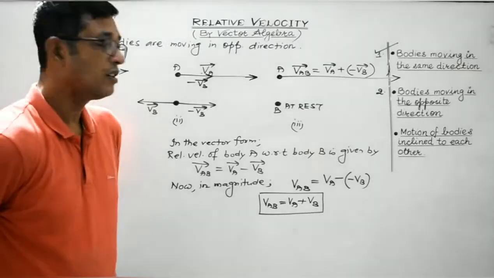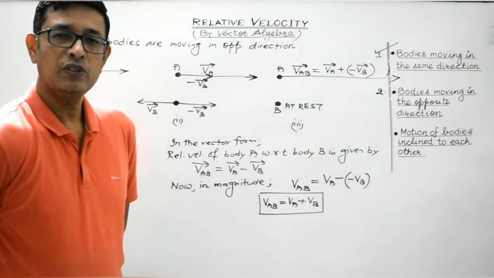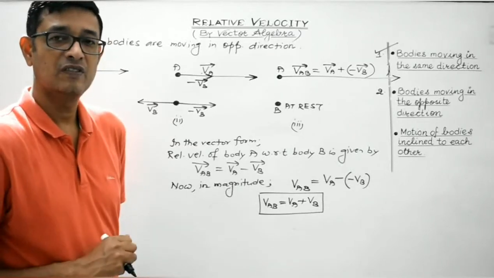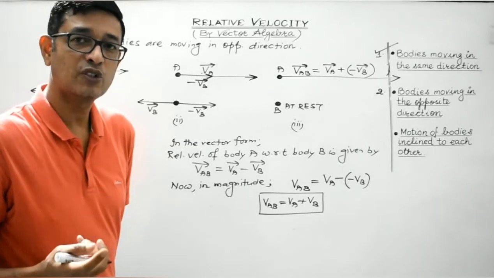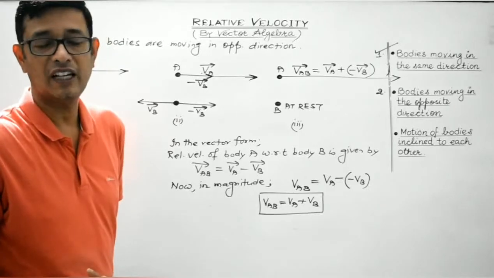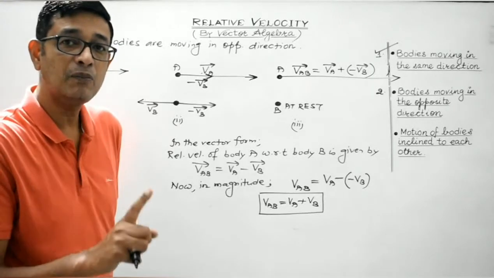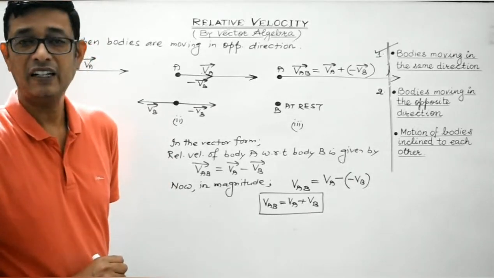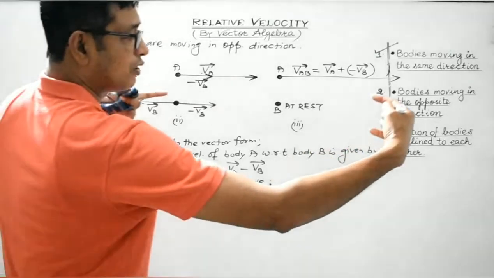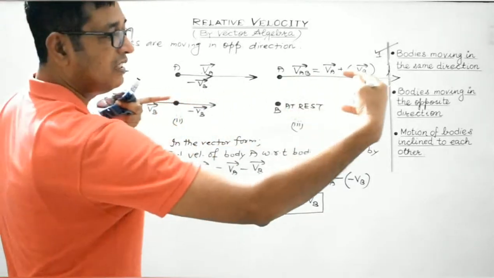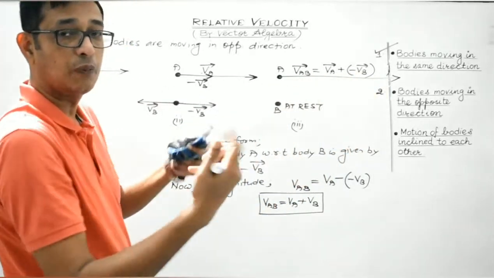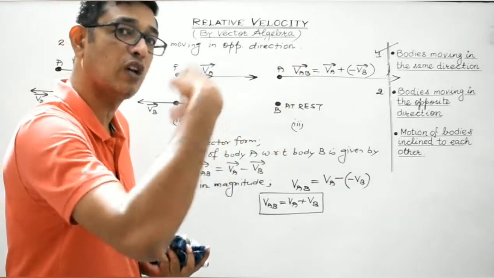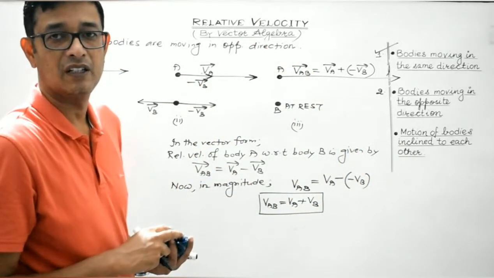So what's the conclusion? Whenever two independent objects are moving in the opposite direction, the relative velocity of one body with respect to the other will be given by the sum of the magnitudes of their individual speeds. As I've told you, take two trains crossing each other in opposite directions, one with a speed of 60 km per hour and the other also 60 km per hour.